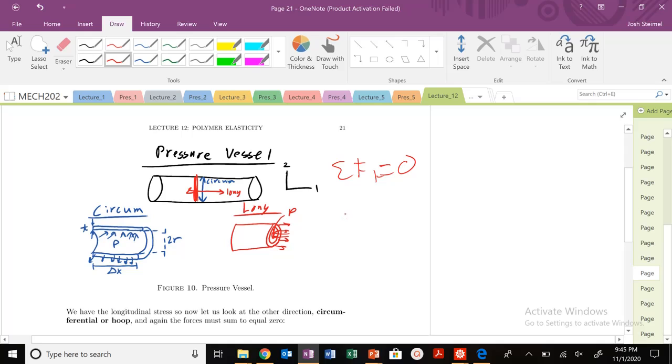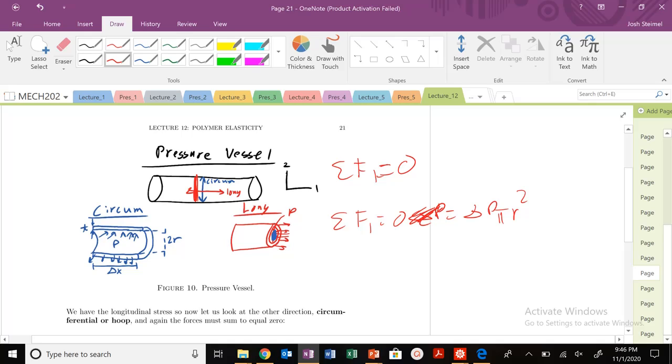So if I sum my forces in the 1 direction equal to 0, I'm going to have some pressure, delta P, exerted right here. I'm going to use this blue pen. So there's going to be some force right here, which is delta P times pi R squared.